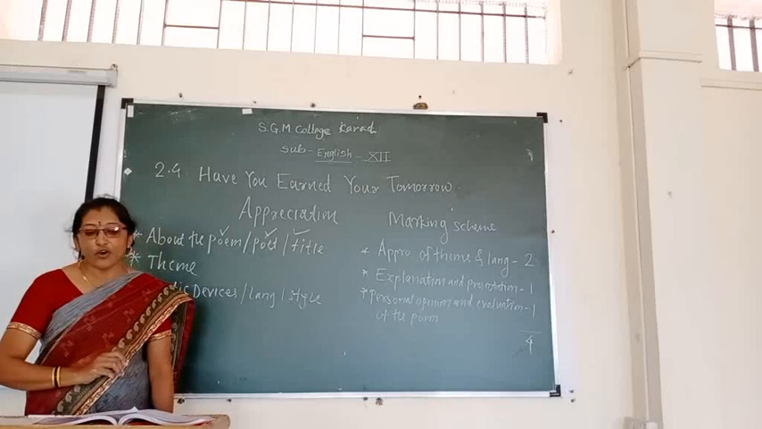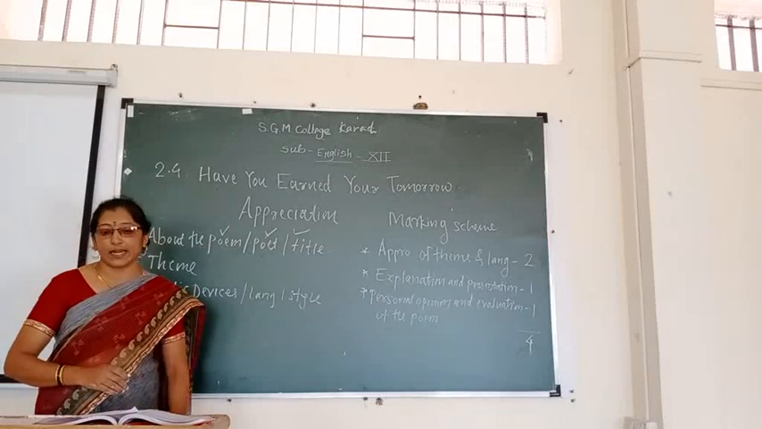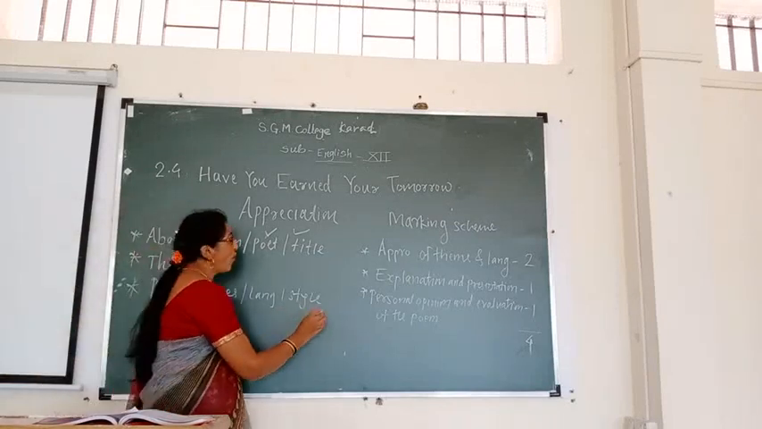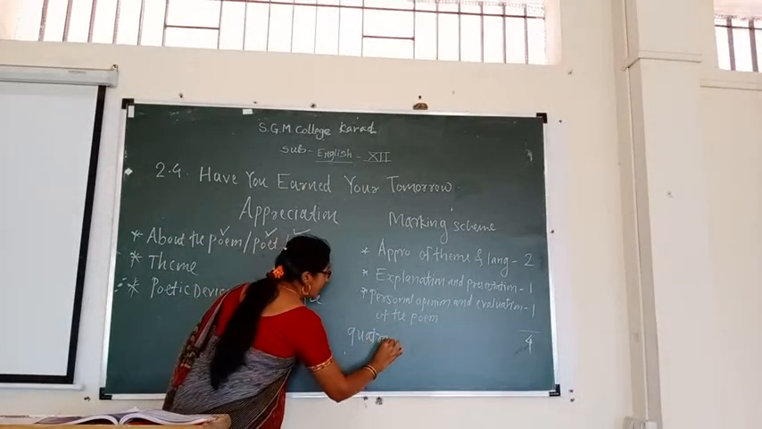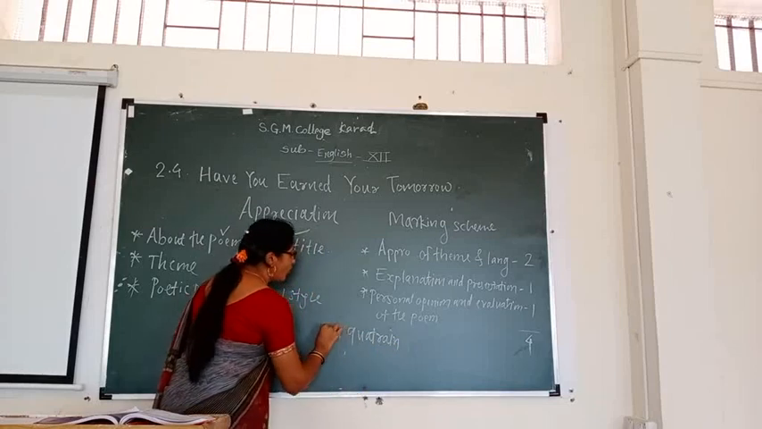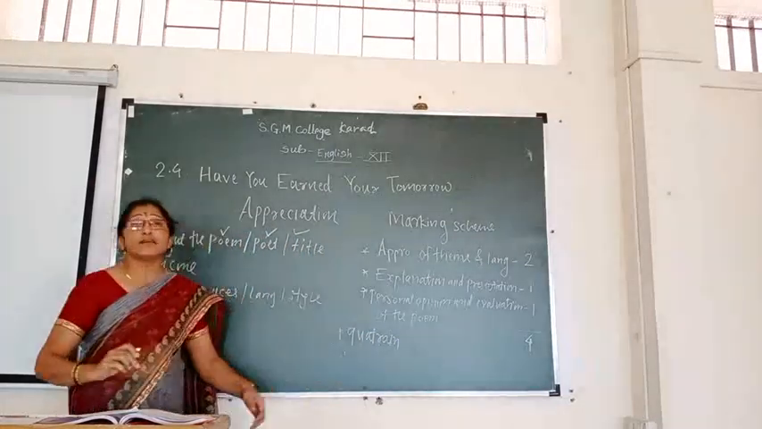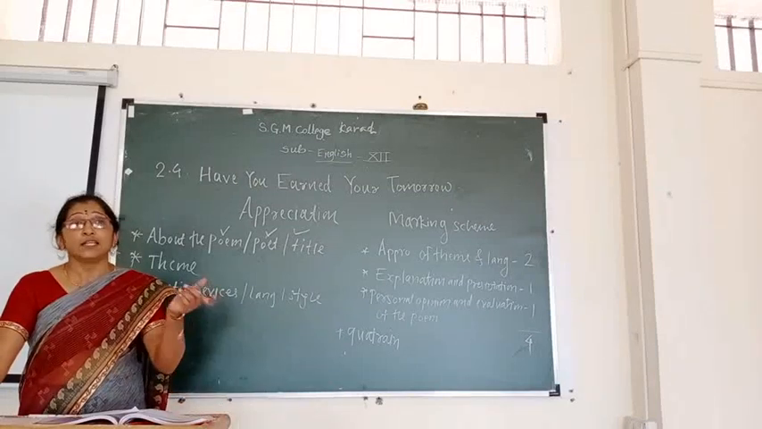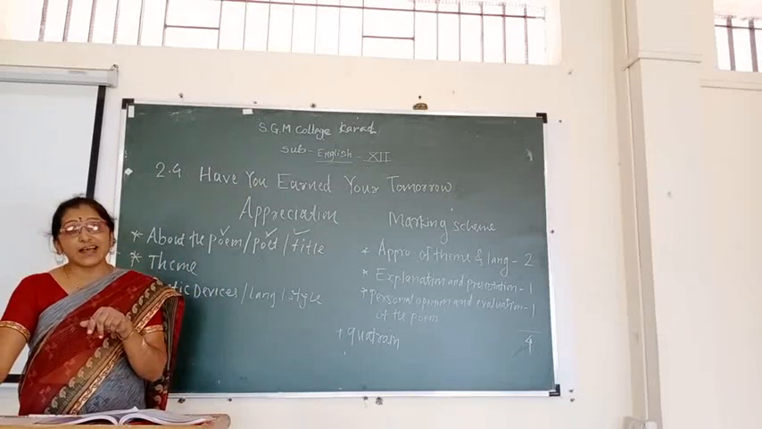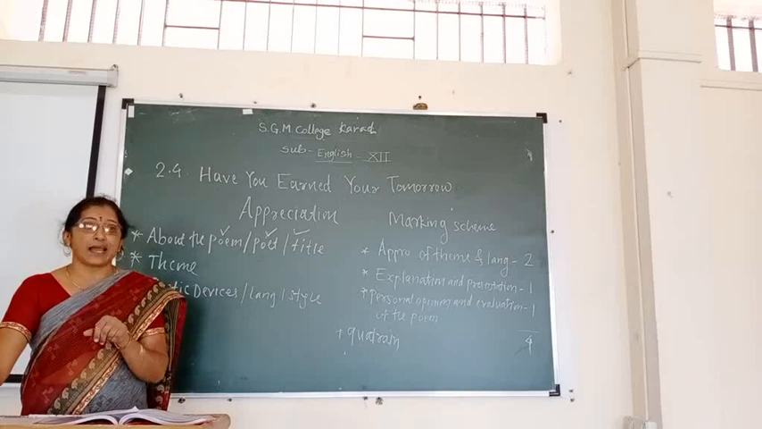It has four quatrains. Quatrain means a stanza of 4 lines. This poem has 4 stanzas, and each stanza carries 4 lines.